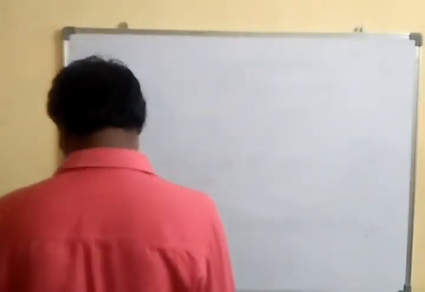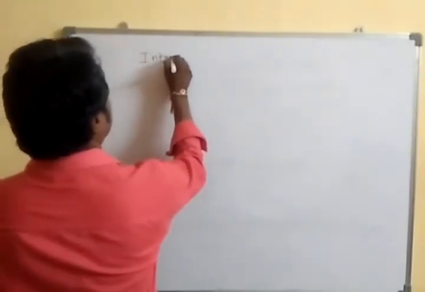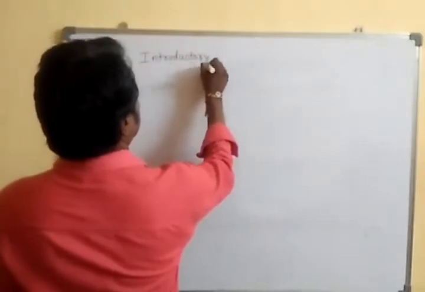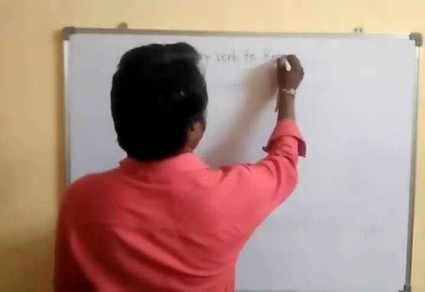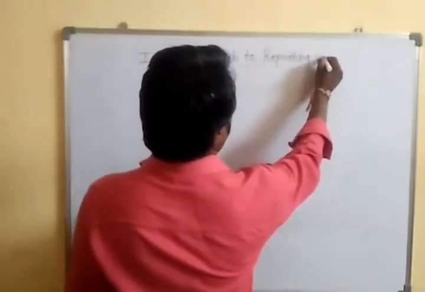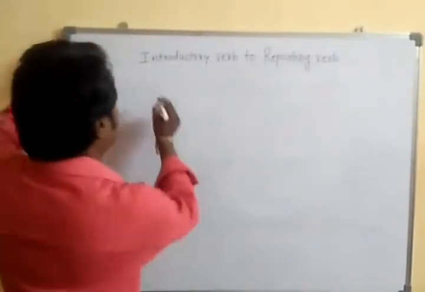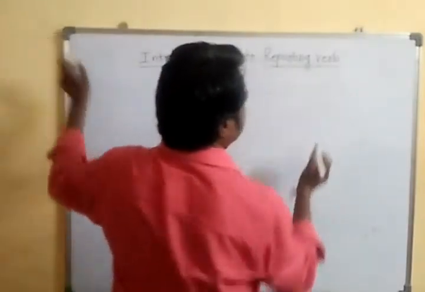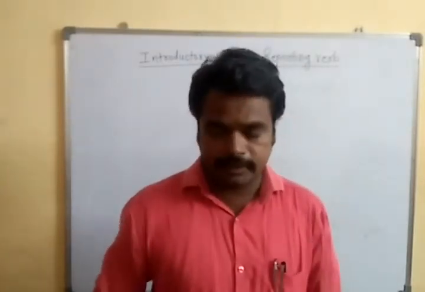Now let us go for the further discussion. The first point we saw was introductory verb to reporting verb. Now see, when we are making introductory verb to reporting verb, what changes we have to do or what precautions we have to take. Let us see one by one.